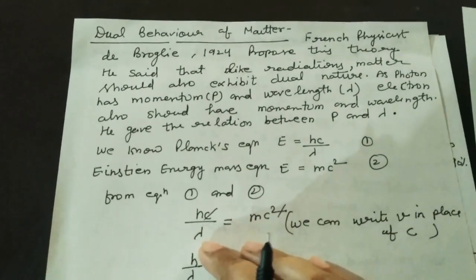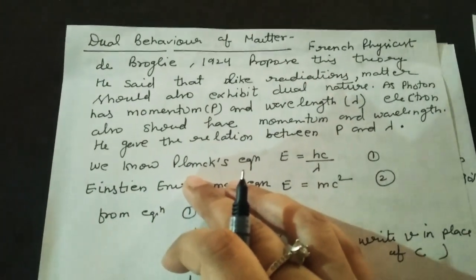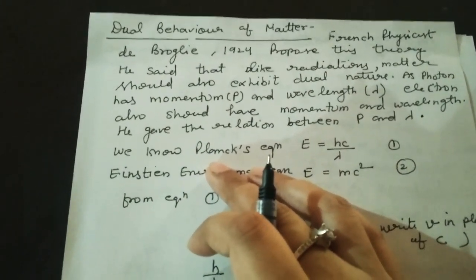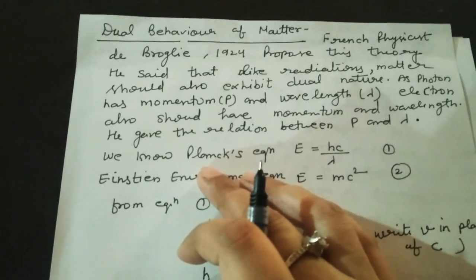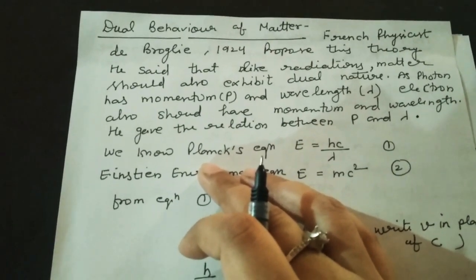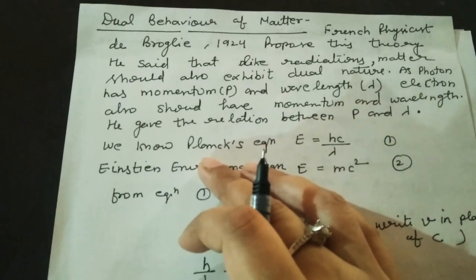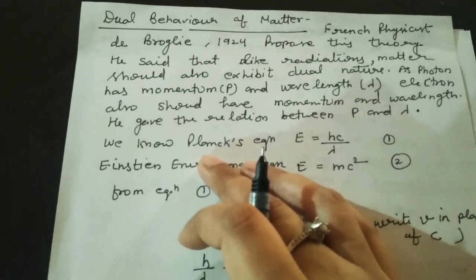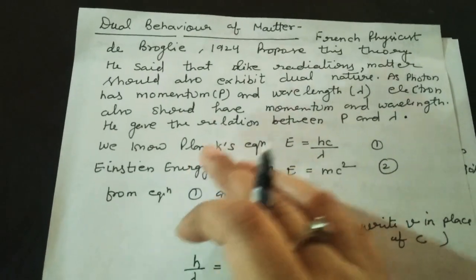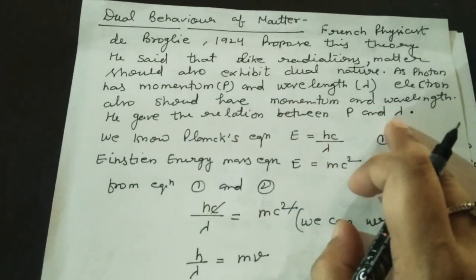So he said that as a photon has momentum and wavelength, likewise an electron should also have momentum and wavelength. So he gave the relation between the momentum and the wavelength, p and lambda.